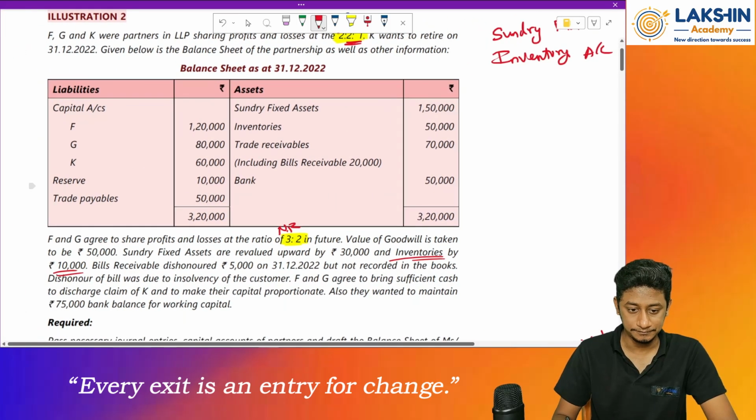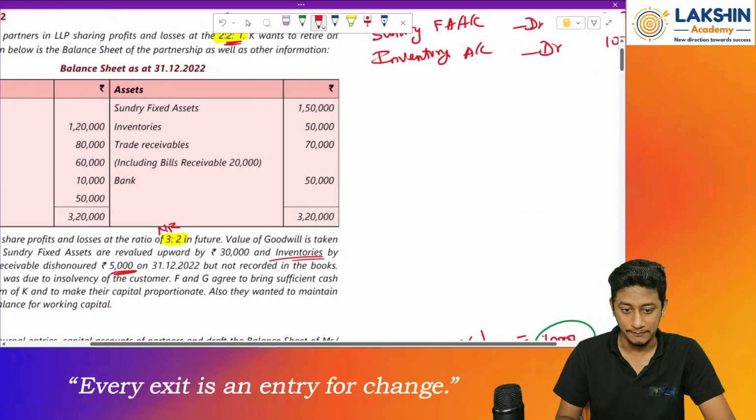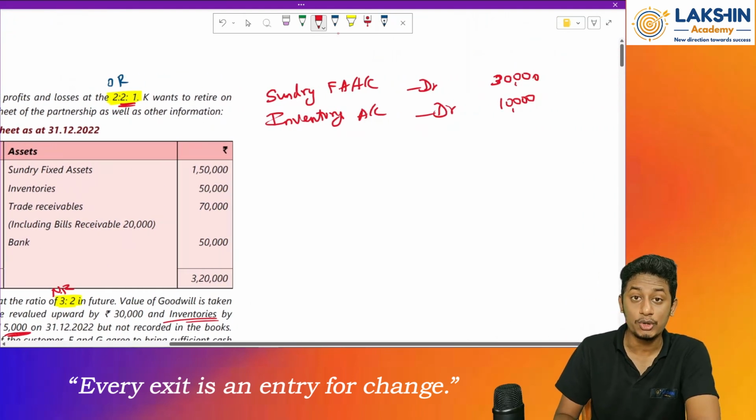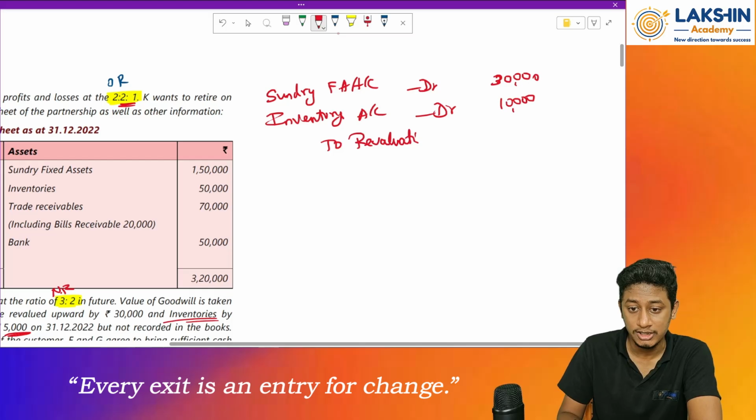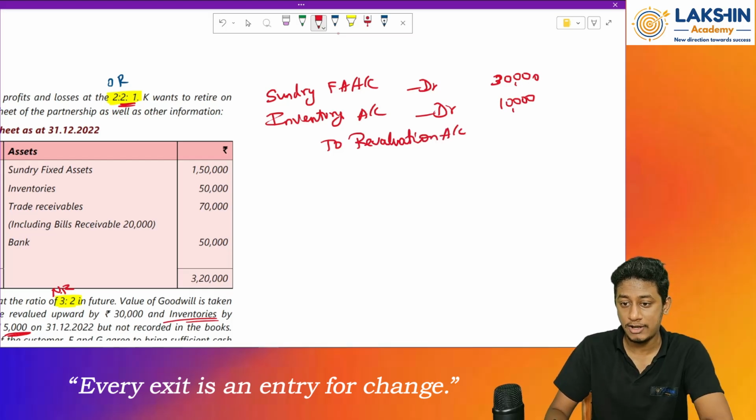Then next, bill dishonor. This is a decrease entry, so just skip it for now. Finish off this entry first. What to credit? We will credit to revaluation account, by rupees 40,000. This is my first entry.